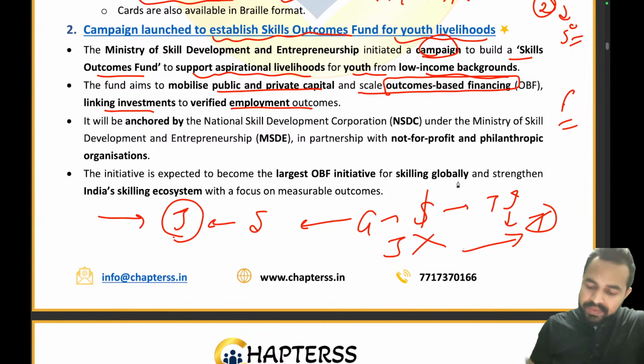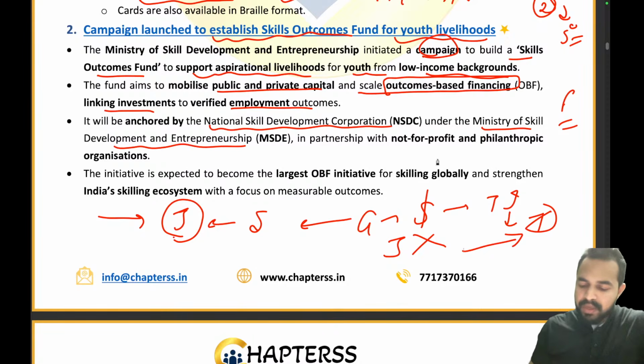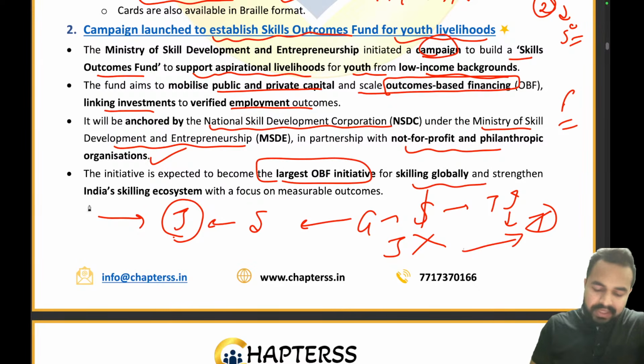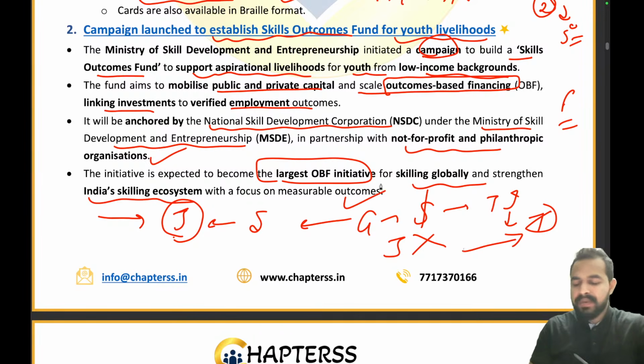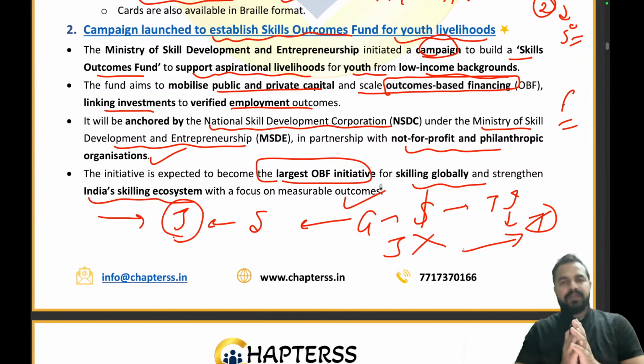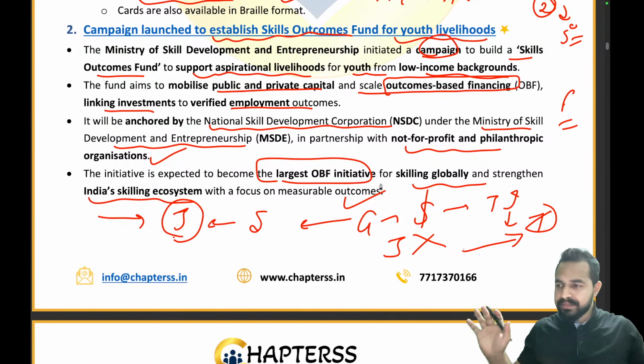Similarly, in this game of the skill outcome based funding initiative, the National Skill Development Corporation under the Ministry of Skill Development and Entrepreneurship will act as that manager or referee, in partnership with not-for-profit and philanthropic organizations. This initiative will become the largest OBF initiative for skilling globally, strengthening India's skill ecosystem with a focus on measurable outcomes. So we are not just funding blindly; we are first measuring the outcomes, and on that basis only will we provide the funding. Clear or not? Are you guys getting the point?